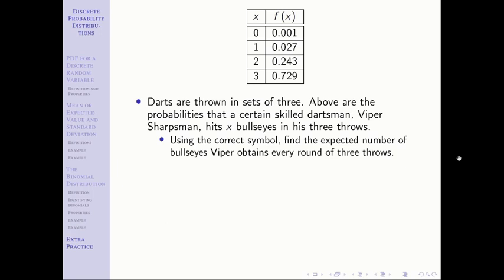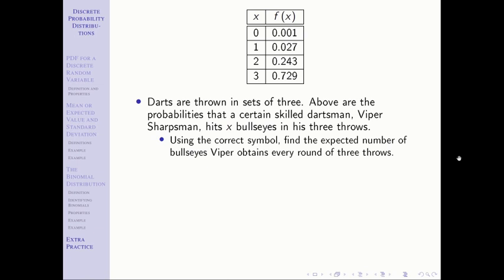Remember that a sample mean is a mean of a sample. A sample's a subset. We took some observations, right? A sample mean would be the idea that I went out and I threw darts a handful of times and I found metrics on that, as opposed to a population mean, where I'm trying to find the mean of all the possible throws that could be made.